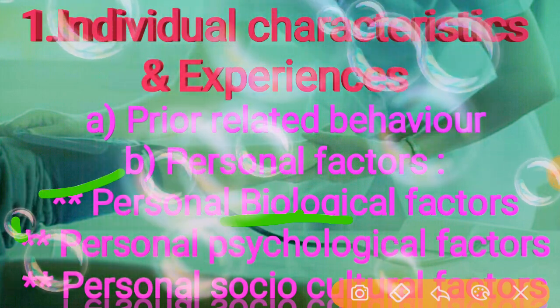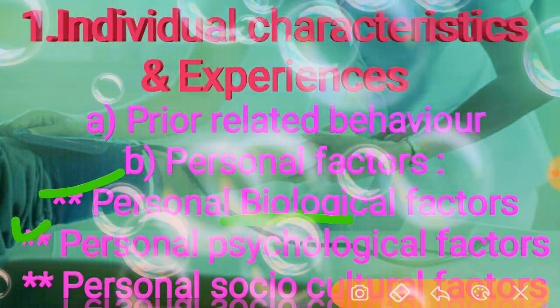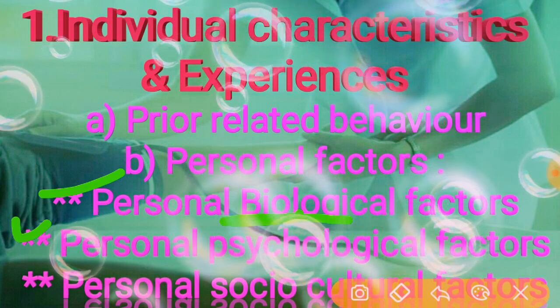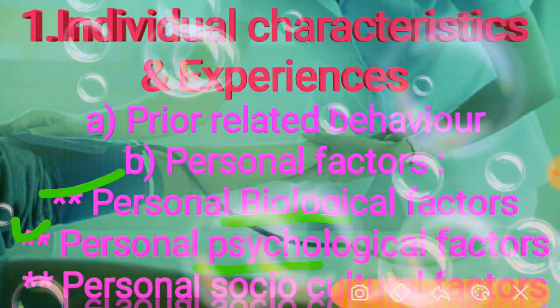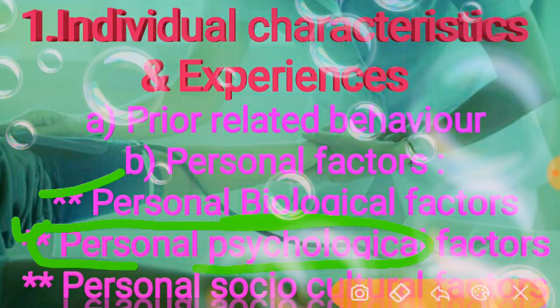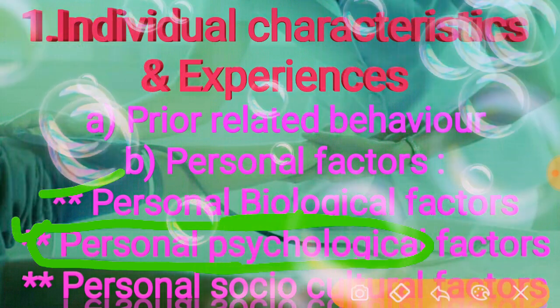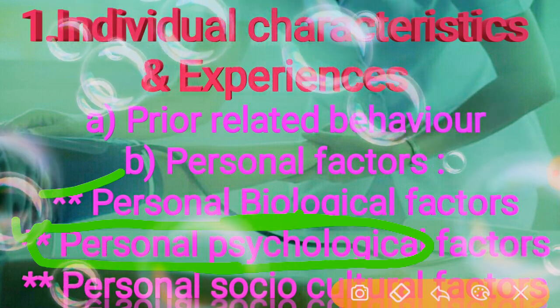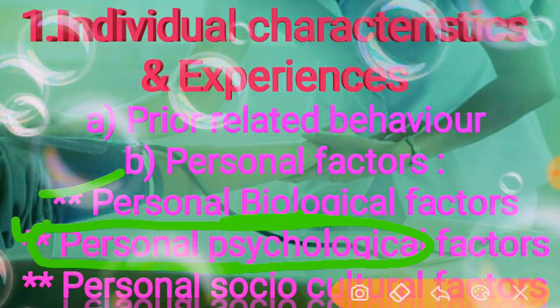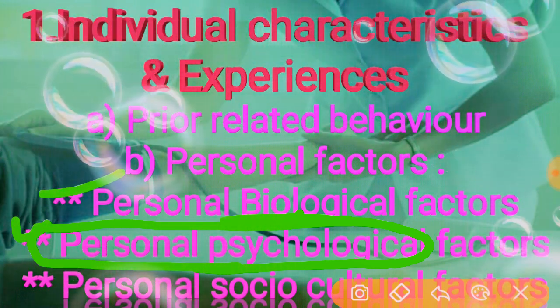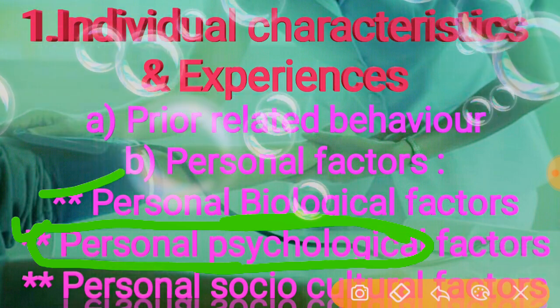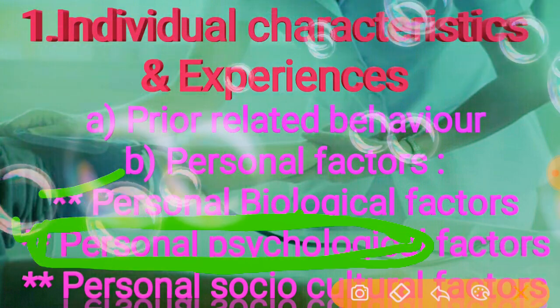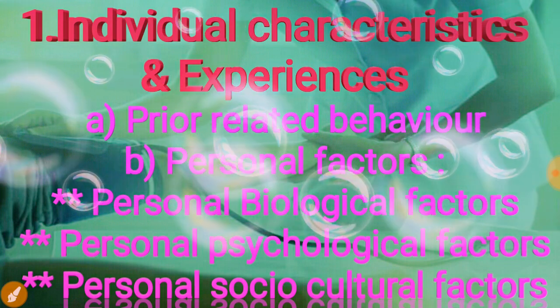Coming to the second one, personal psychological factors, which involve the psychological makeup of the person. They include variables such as self-esteem, self-motivation, personal competence, perceived health status, and the individual's own definition of health.